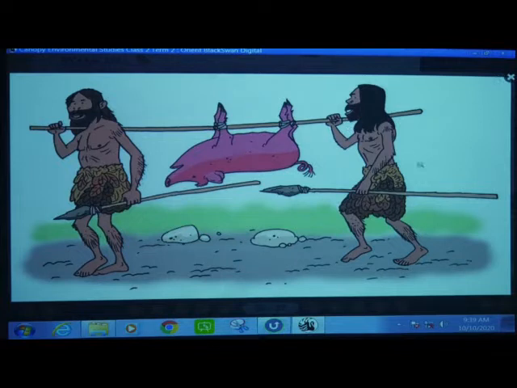Means they have to come from home to the jungle there. They should roam here and there, and after a long distance, after roaming, they will get the animals and again they have to come back the same distance.